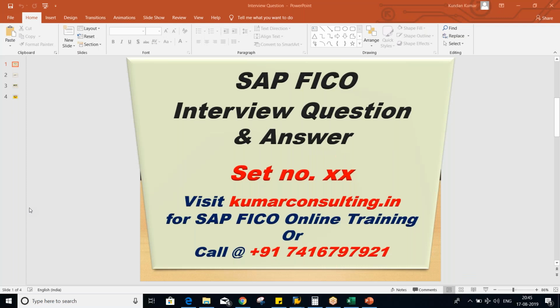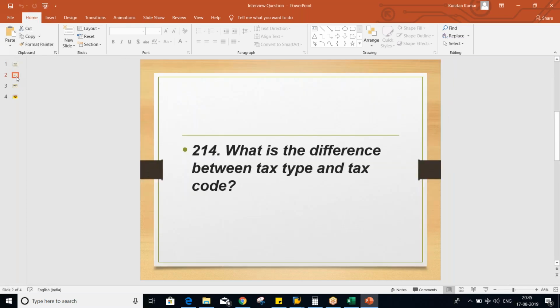So guys, once again I'm back with an interview question. Here in this session, first of all look at the question and then I'll show the answer also and I'll explain practically. Okay, so the question is, what is the difference between tax type and tax code? What is the difference between tax type and tax code?